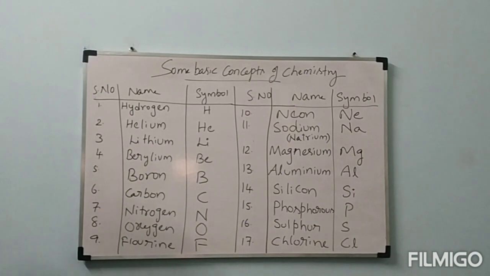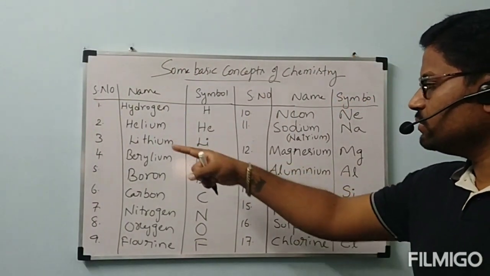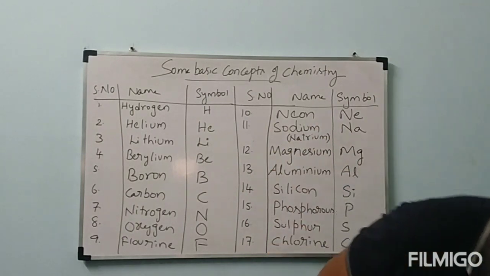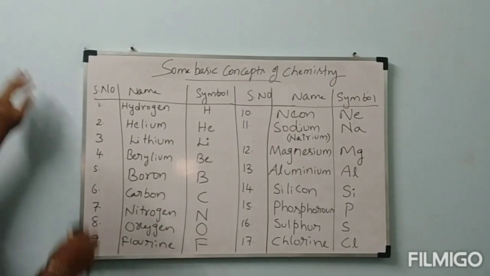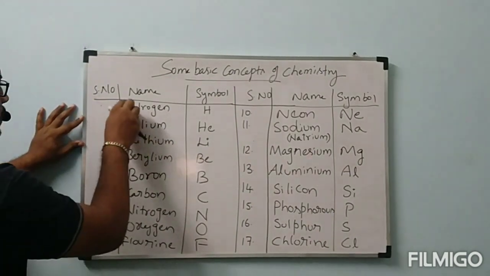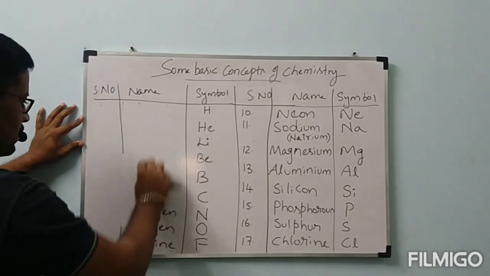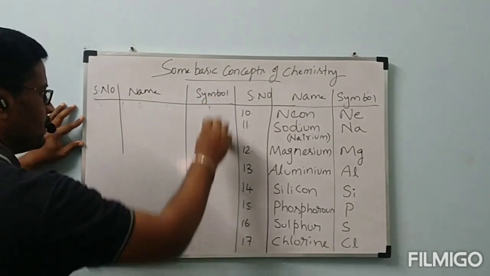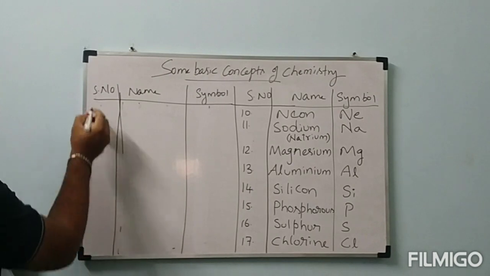Okay, the first 17 I have written now. If you note down that one, after that again I will write the 18th onwards. Okay, these are the first 17 elements. First hydrogen, second helium, like that, note down now. Next, after that I will write from here, 17 onwards. The seventeenth I wrote already, 18th onwards I will write.